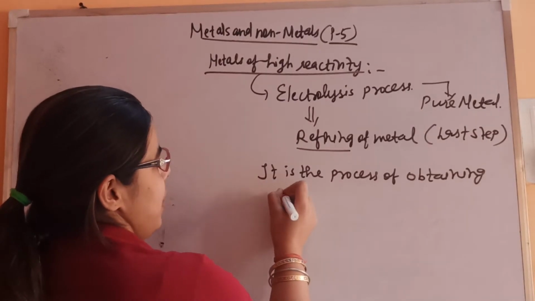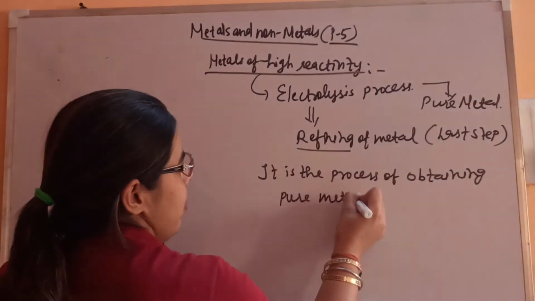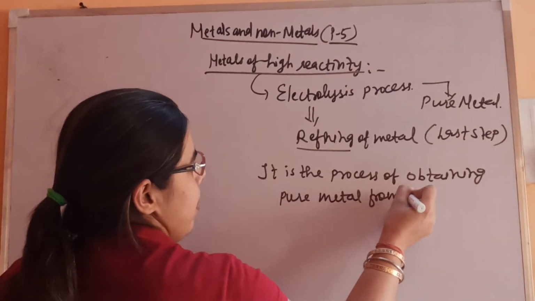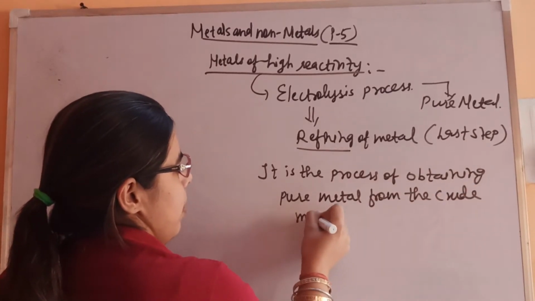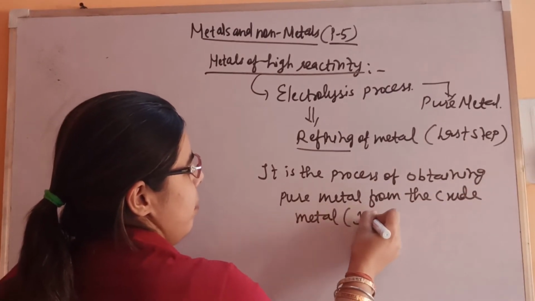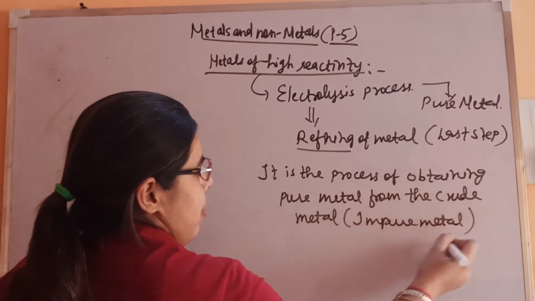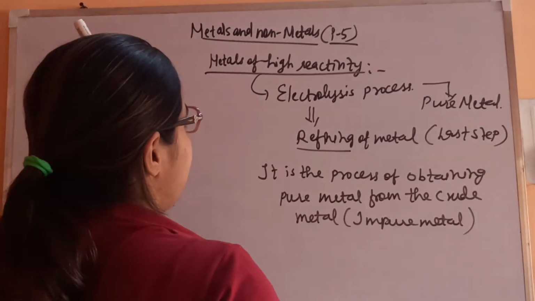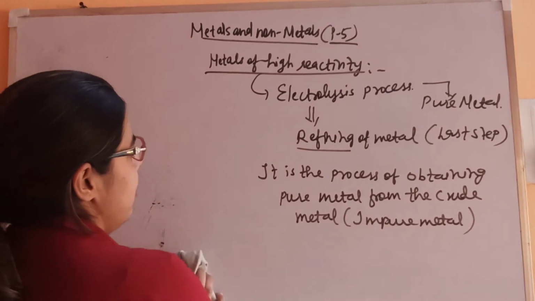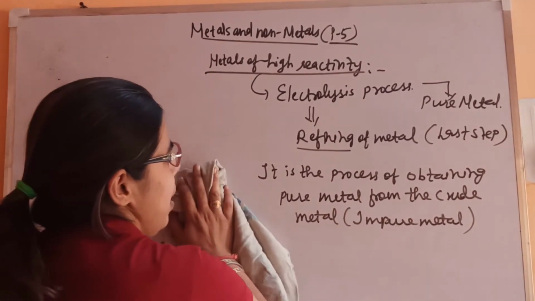It is a process of obtaining pure metal from the crude metal, that is the impure one. Fine. Now let's see what this electrolysis process or refining process is. So we can refine the metal, not all, but a few metals, with the help of the electrolysis process.